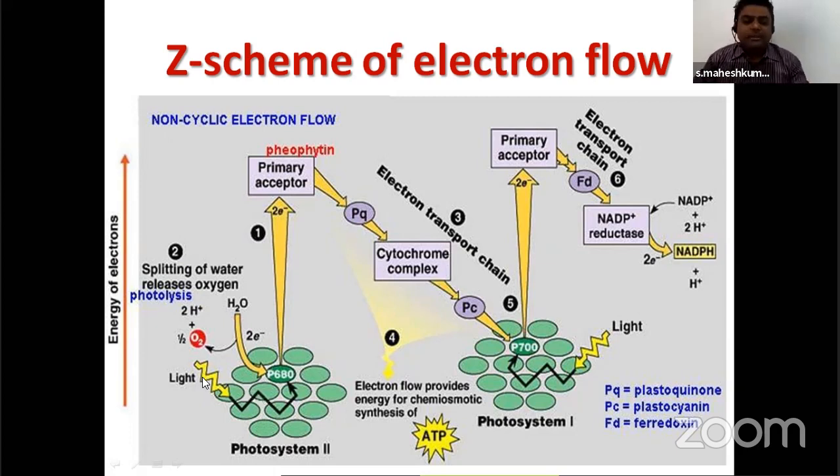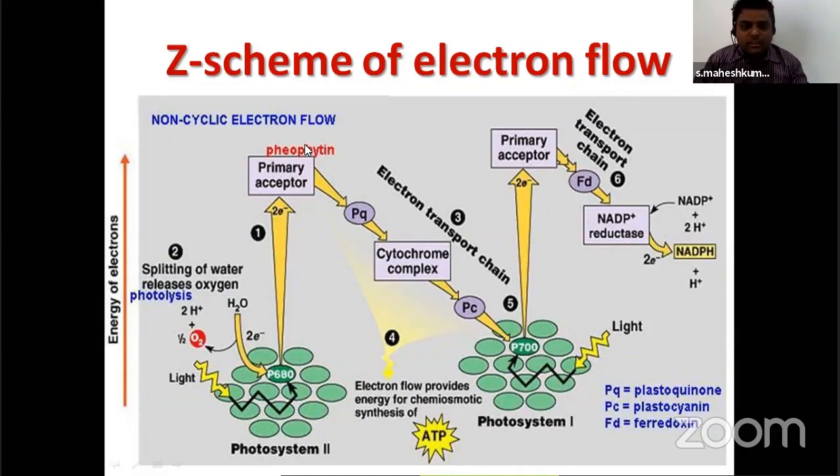Now first, again, the light falls on this, the solar energy is trapped and converted into chemical energy by the accessory pigment, and the 2 electrons are moved to the primary acceptor, which is called pheophytin. Pheophytin is colorless chlorophyll. What are all these, pheophytin, plastoquinone? These are all protein molecules which have the ability to transfer the electrons.